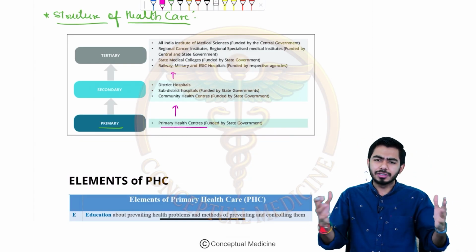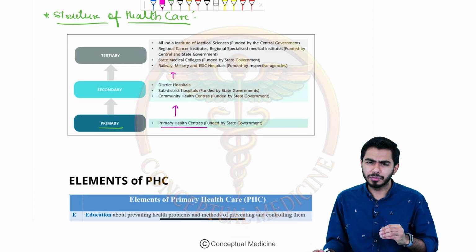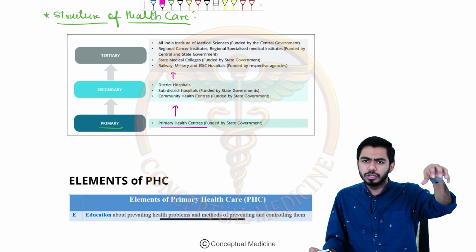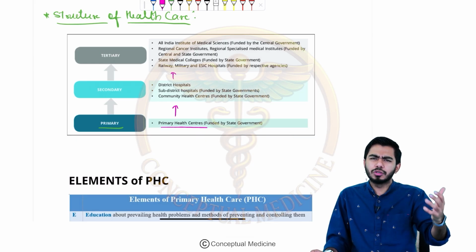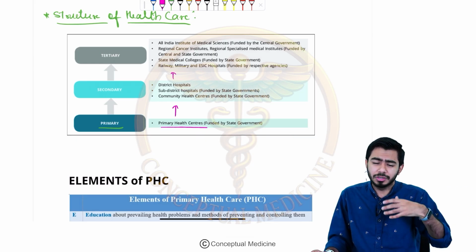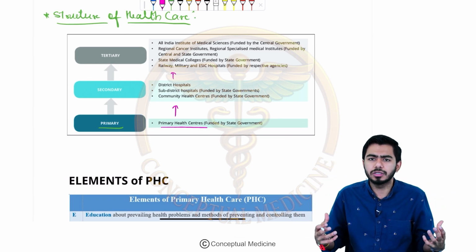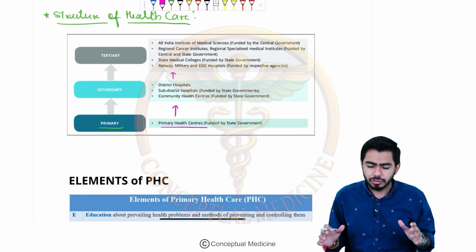So usually you see this happening when, for example, some of your relatives, unfortunately, or other people are referred from a small hospital to a bigger hospital. They usually say, take this patient to AIIMS, or to some tertiary care institute. Tertiary care institute means they will be providing tertiary care. How are they providing it? Because they have all these facilities over there. So that is a bigger thing.